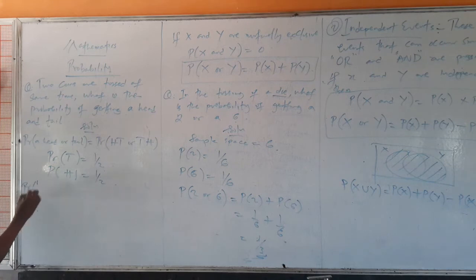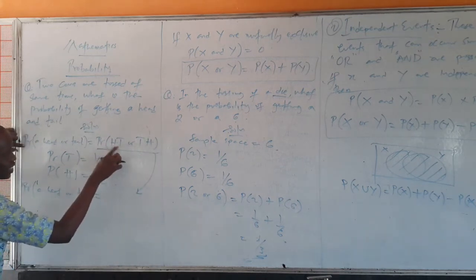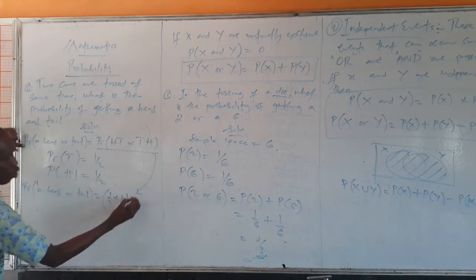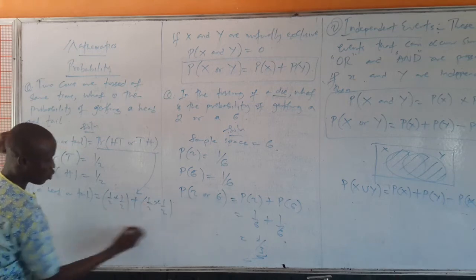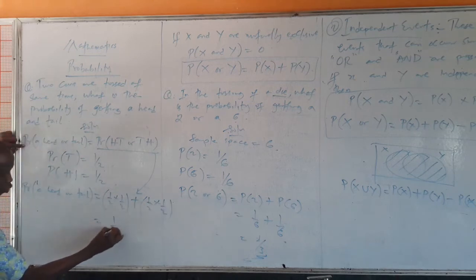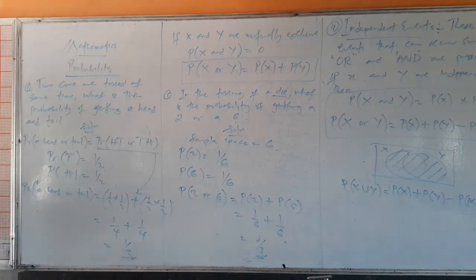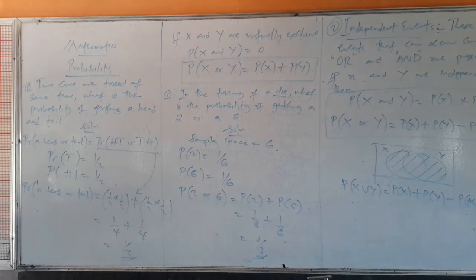So probability of a head or tail will be what? Probability head and tail, that's 1 over 2 times 1 over 2, head and tail, or tail and head, 1 over 2 times 1 over 2. What do we have there? This is 1 over 4 plus 1 over 4. Final answer is 1 over 2. So probability of getting a head or tail in any of these cases is 1 over 2.